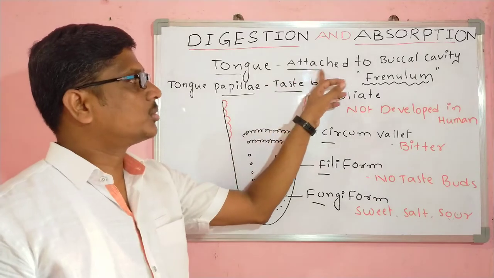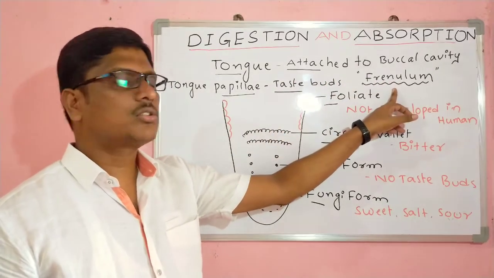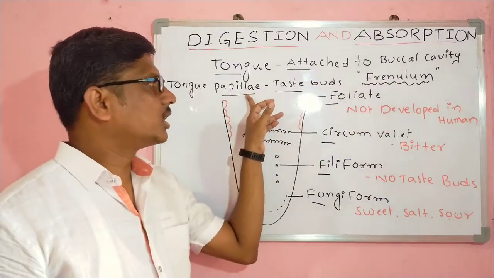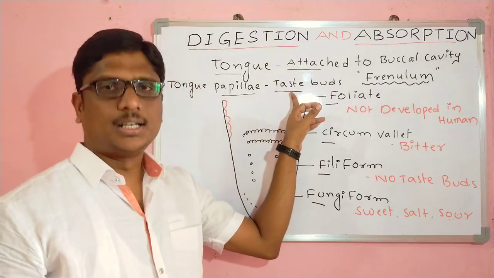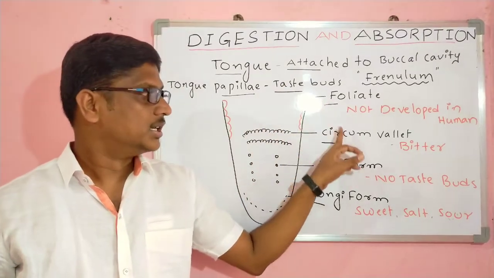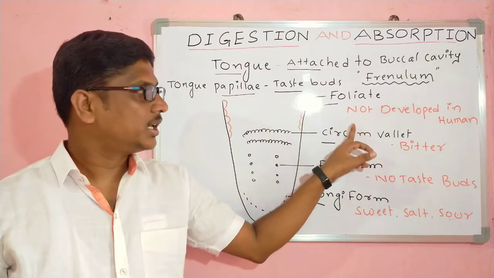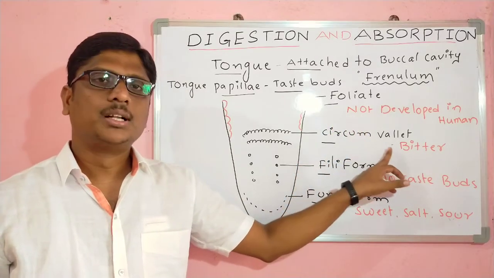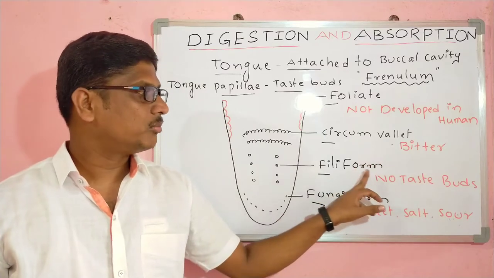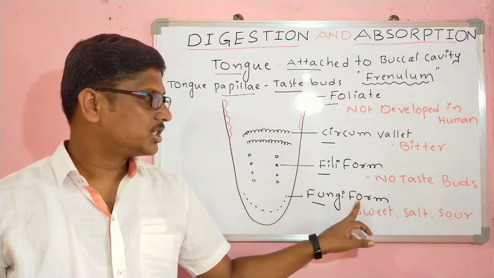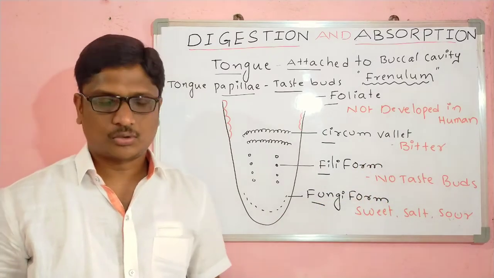Tongue is attached to the buccal cavity. That specific structure is called a frenulum, and tongue has the papillae. The papillae contain the taste buds: foliate, circumvallate, filiform, fungiform. Foliate not developed in the human. Circumvallate, bitter taste. Filiform, no taste buds are present. Fungiform, sweet, salt and sour.